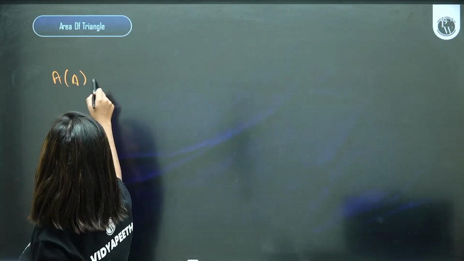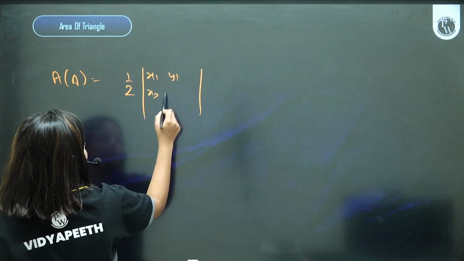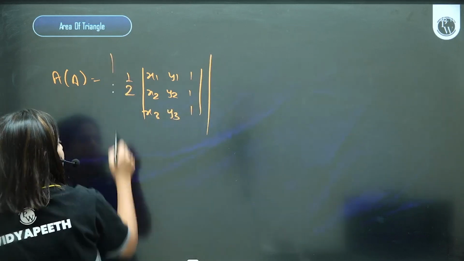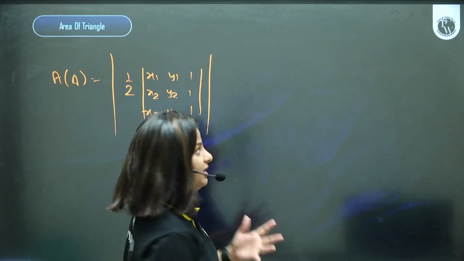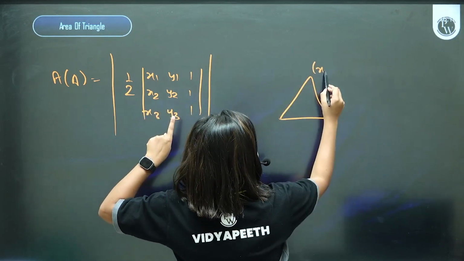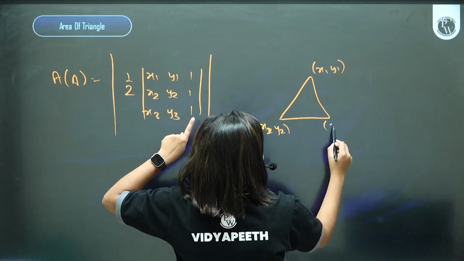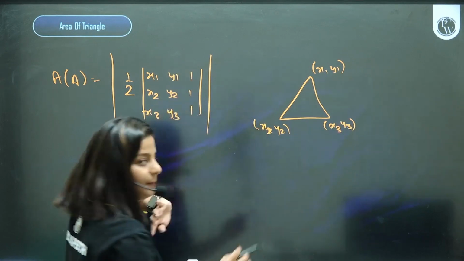Area of triangle formula is half, x1 y1 1, x2 y2 1, x3 y3 1, and complete modulus. Why I'm saying, because you can expect one question on area of triangle. It's very important. x1 y1, x2 y2, x3 y3 are just the vertices of your triangle.